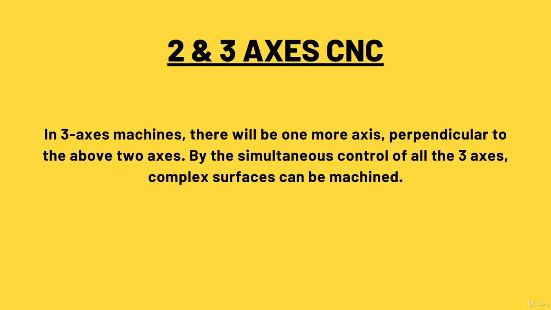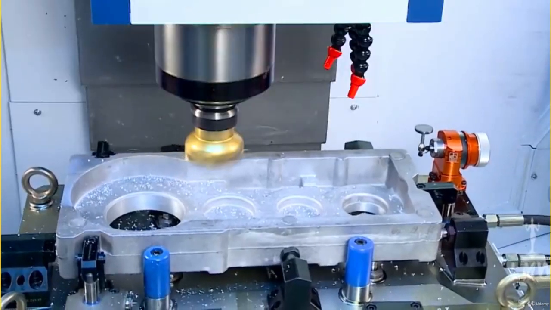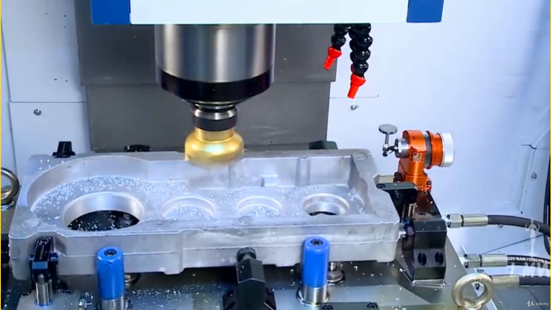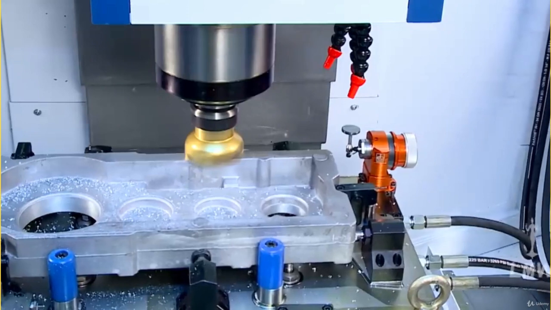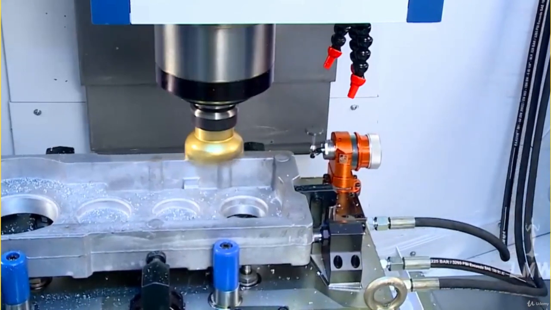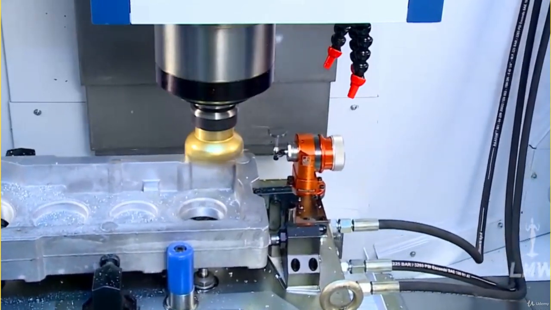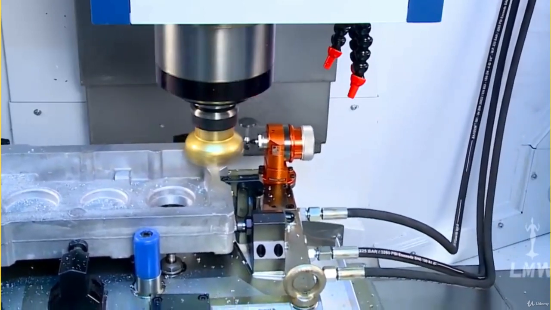In 3 axis machine, there is a motion along the vertical direction of the table as in milling machines. In 3 axis machines, there will be one more axis perpendicular to the above 2 axes. By the simultaneous control of all the 3 axes, complex surfaces can be machined. A milling CNC is the best example of the same.